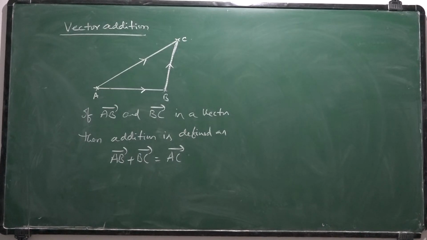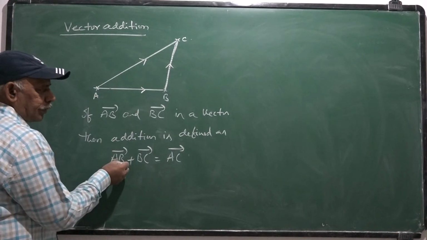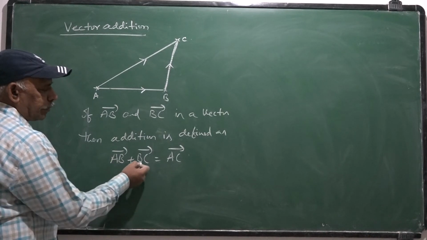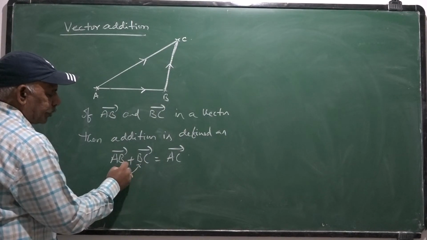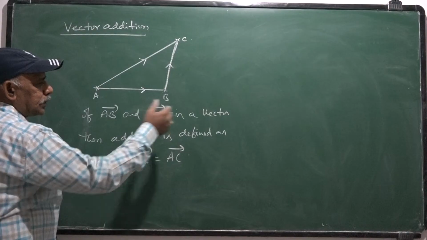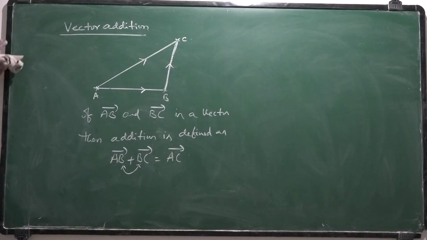Here we have to observe that to add two vectors, the ending point of the first vector should coincide with the starting point of the second vector in the addition. These two must coincide. Then you can say that the sum of the two vectors is another vector. So addition is compatible in such a case. The resultant gives us another vector.